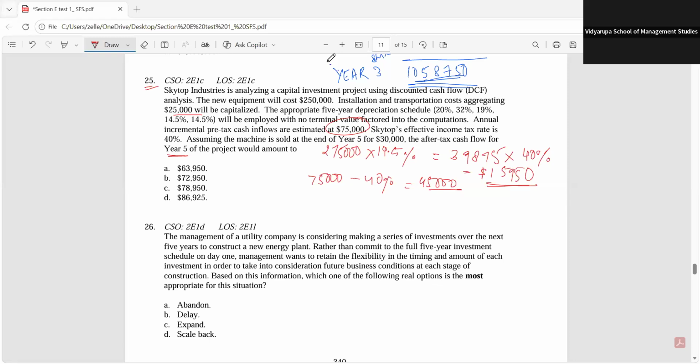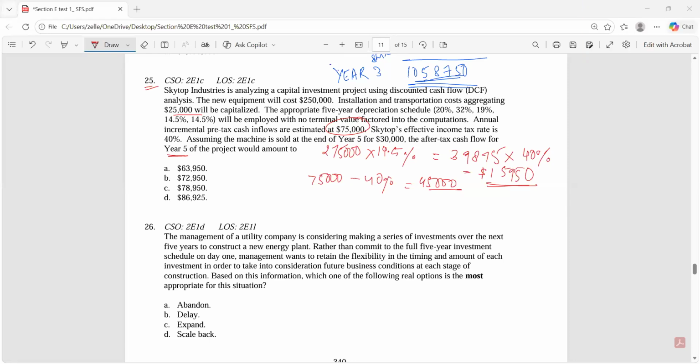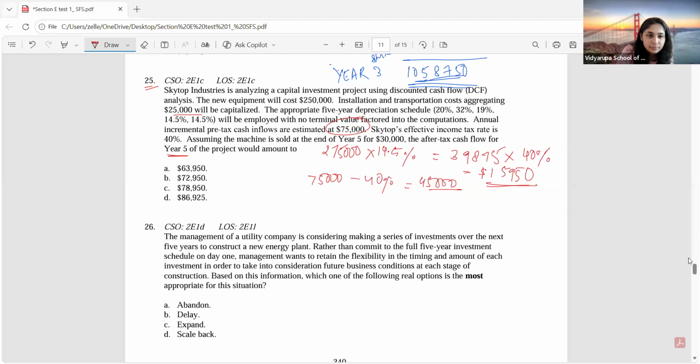Yes, so sorry, guys. I'm back. So where were we? We had to calculate the after-tax cash flow for year 5, right? So how much is it going to be? What's the answer? 78,990. What else do we have to take into consideration? 30,000 salvage value.